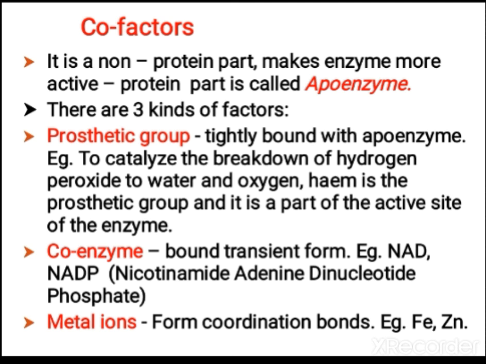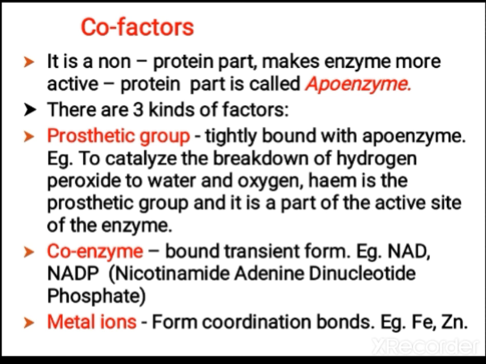Next, let us study cofactors. The enzyme itself needs some substance to activate its activity, and that you call cofactors. It is a non-protein part that makes the enzyme more active. There are three kinds of cofactors: prosthetic group, coenzyme and metal ions. Prosthetic groups are tightly bound with the apoenzyme. For example, to catalyze hydrogen peroxide into water and oxygen, heme is the prosthetic group.